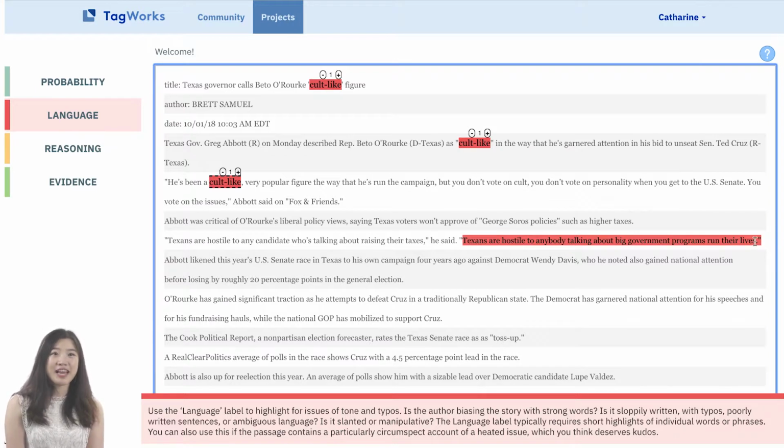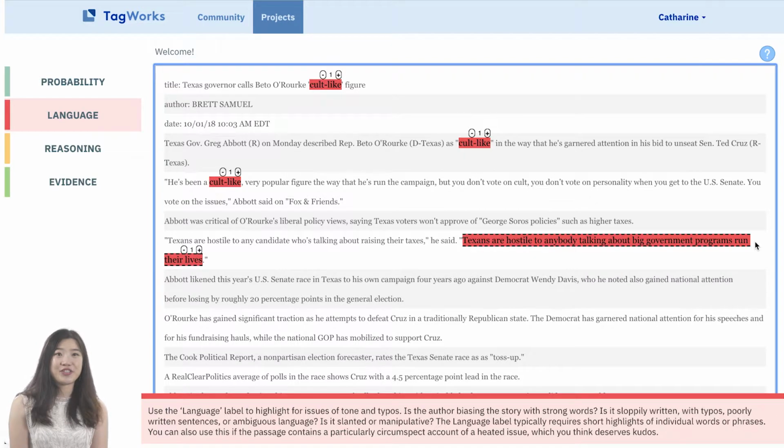Even though it's Governor Abbott who said these, not the author, let's highlight that as a potential language issue. We have a mechanism for sorting out if a particular statement is from the author or from someone they're quoting. So we don't need to worry about the author being punished for quoting someone that said something outrageous. Remember, if you forget what the highlight means, there are instructions at the bottom.